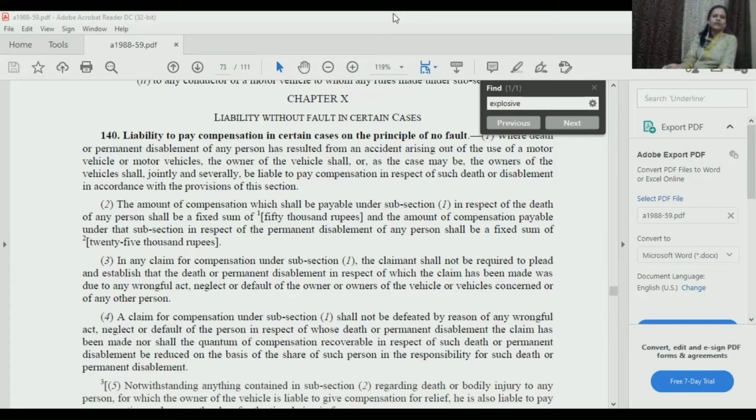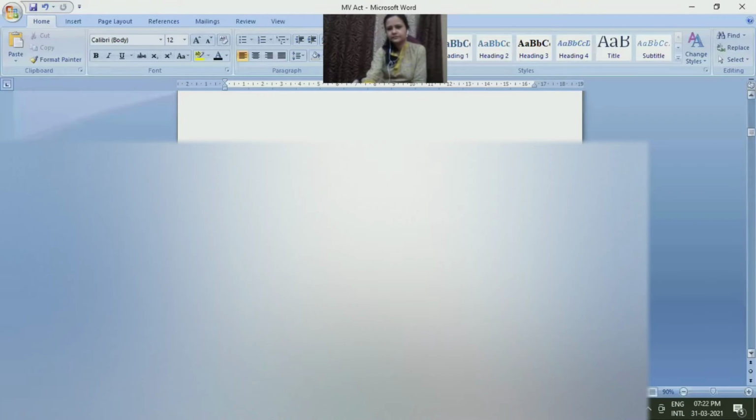In many of the question papers I have seen, they are asking what are the salient features of Motor Vehicle Act. When they are asking that, you can frame anything as a feature. It's not like, okay, fine, this is a feature, this is not. Whatever is there, you can accordingly prepare your answer that this is also a feature, that is also a feature. So we'll start with Motor Vehicles Act.